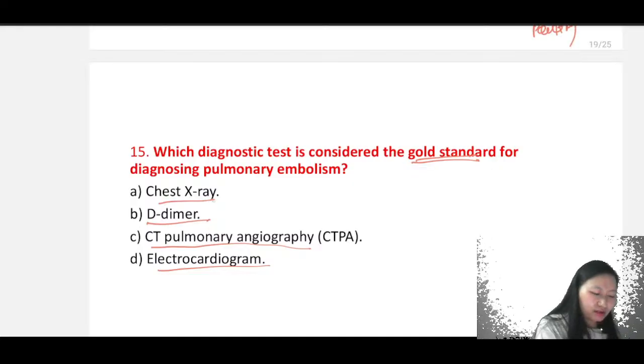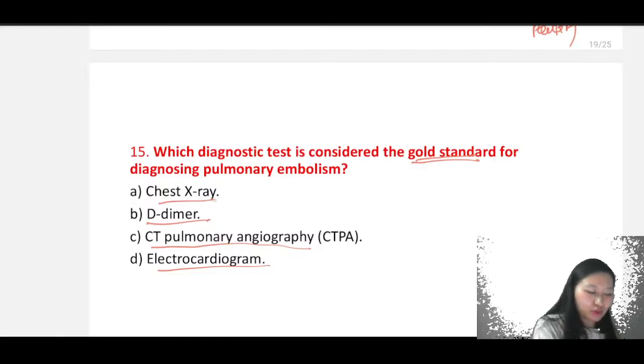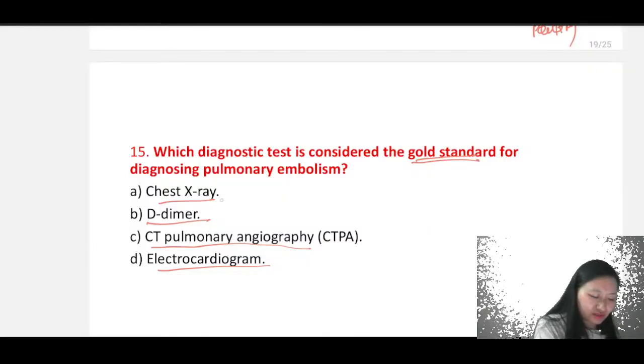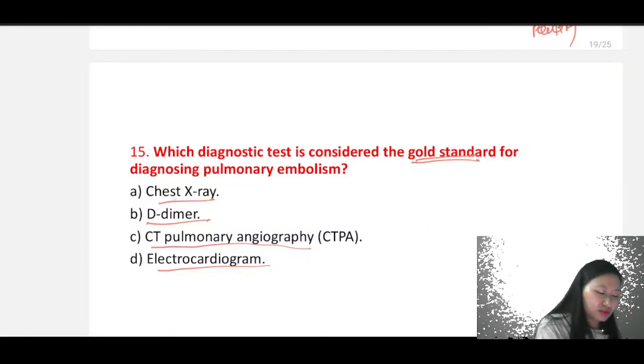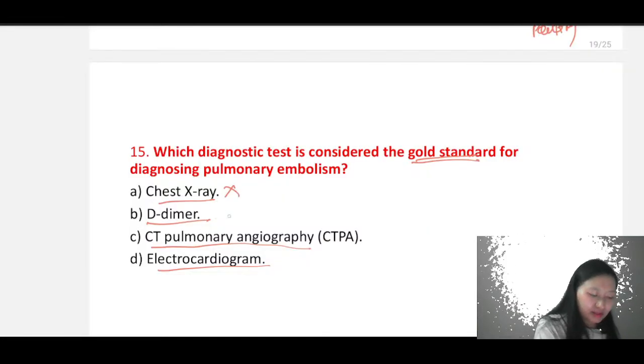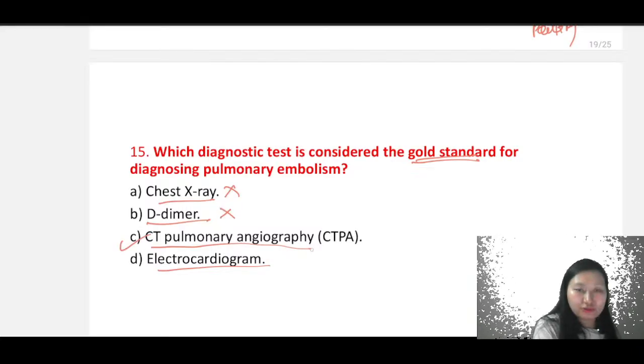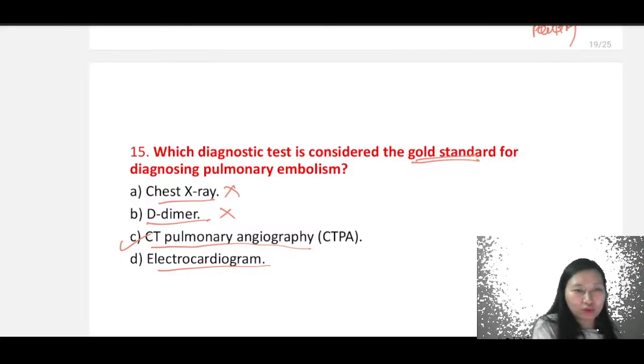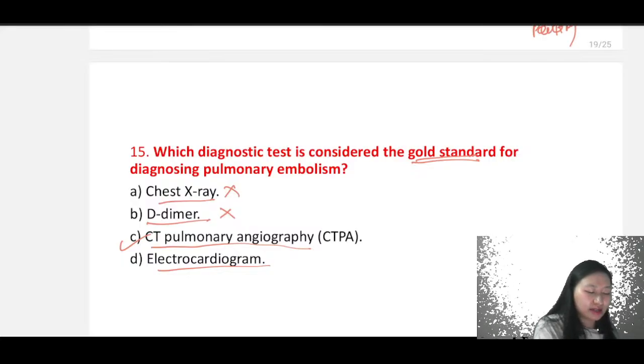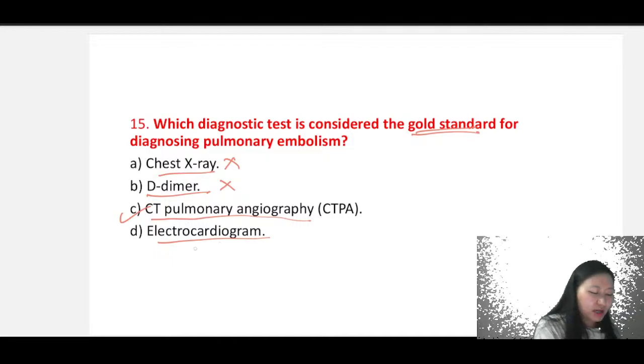Chest X-ray, we do chest X-ray, but it may not be visible in the chest X-ray, right? So this is not the gold standard. D-dimer, yes, we do it, but it is also not the gold standard. We will be doing CT pulmonary angiography, right, which will give us the exact location, the diameter, the size, where it is blocked, right? Electrocardiogram, no, we are not doing it, right?